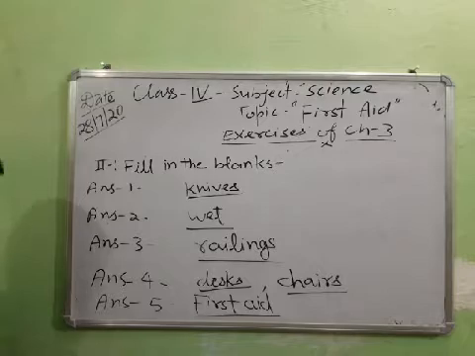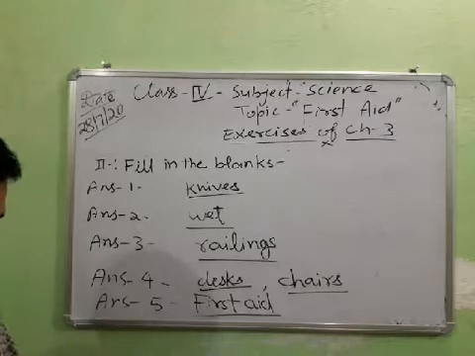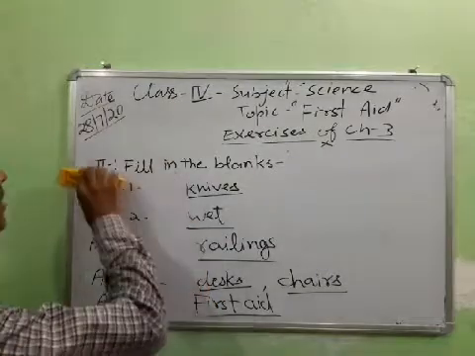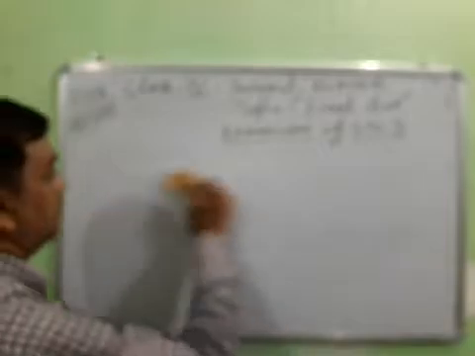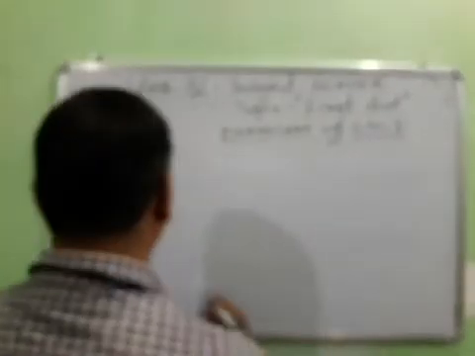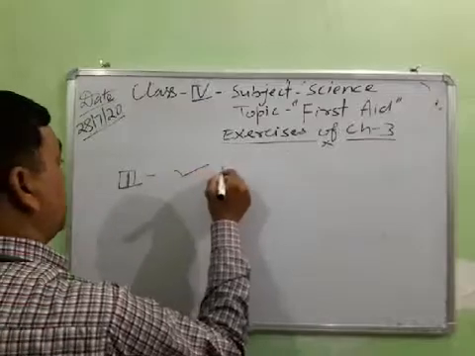Now I am going to read point number 3: tick the correct statement and cross the wrong one. Tick or cross.